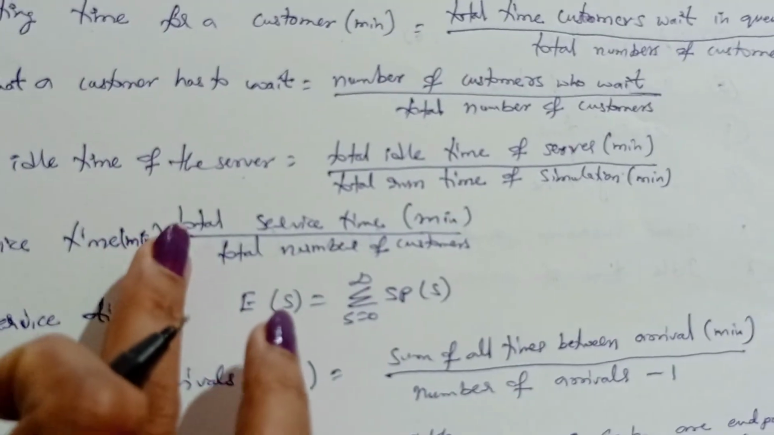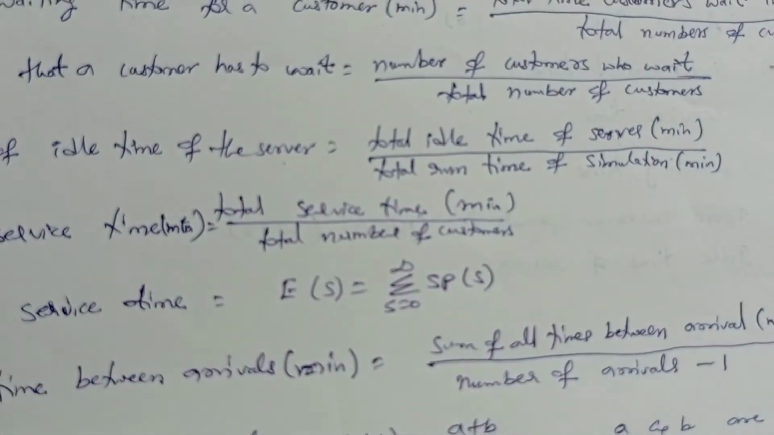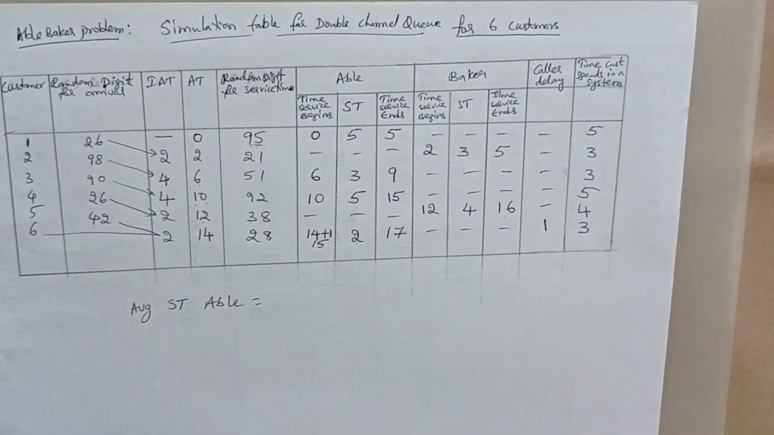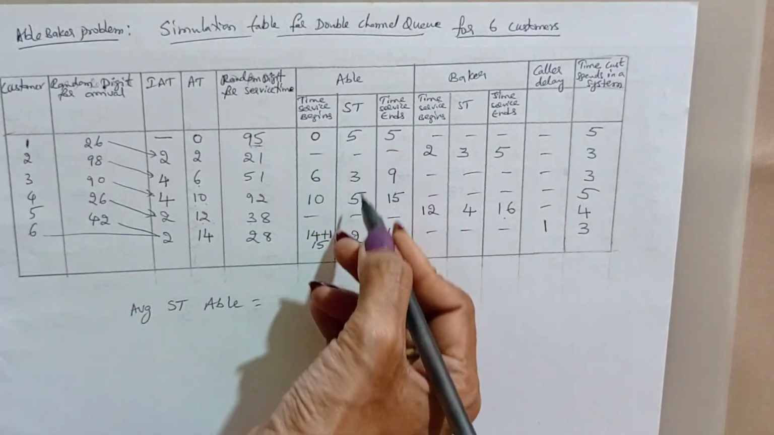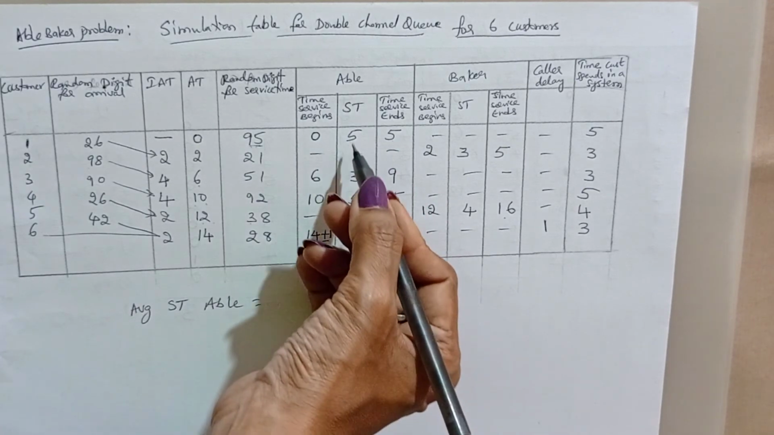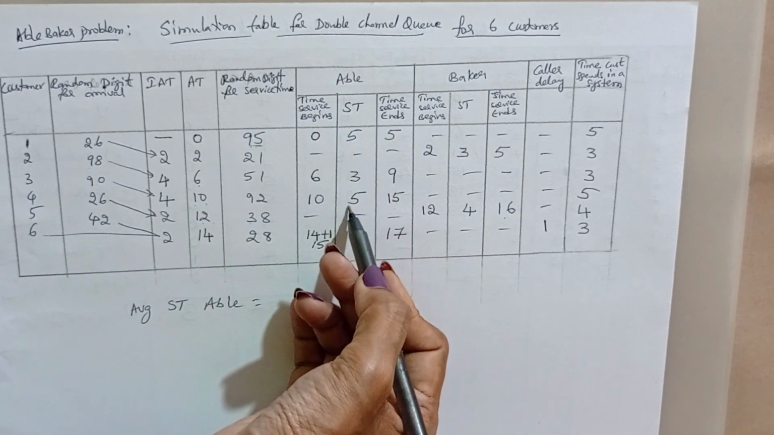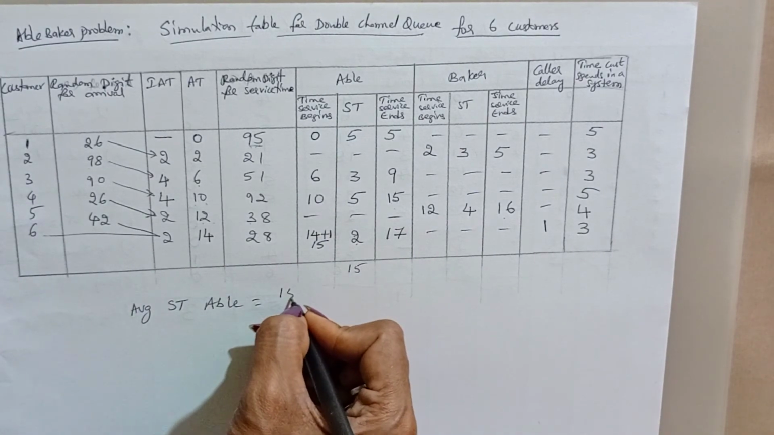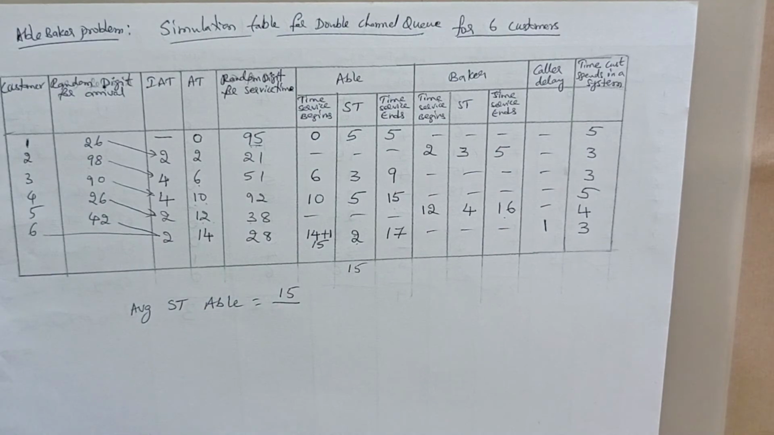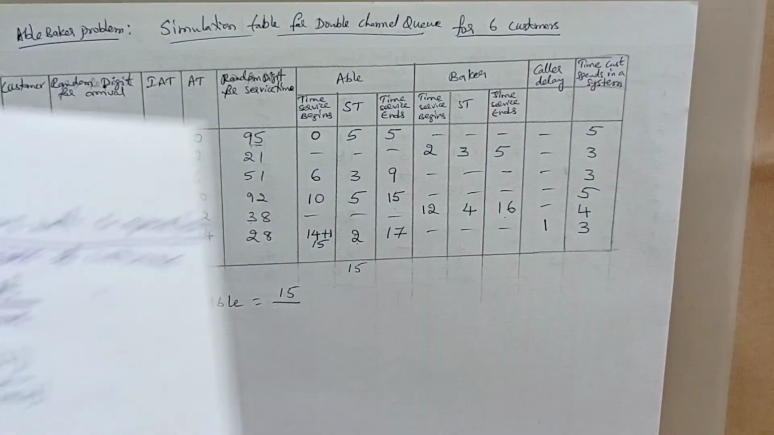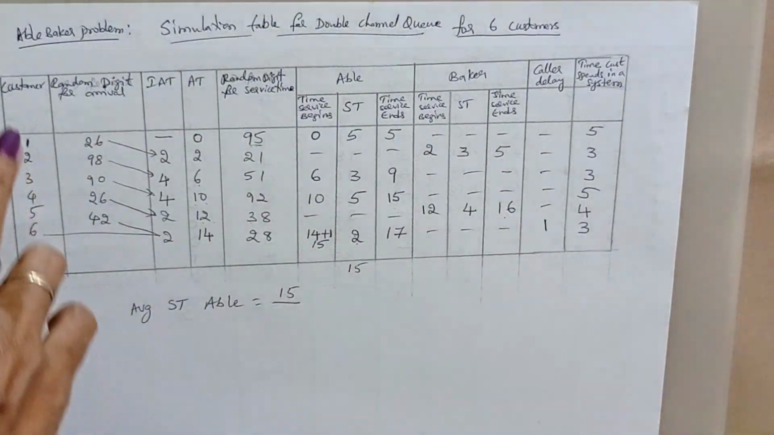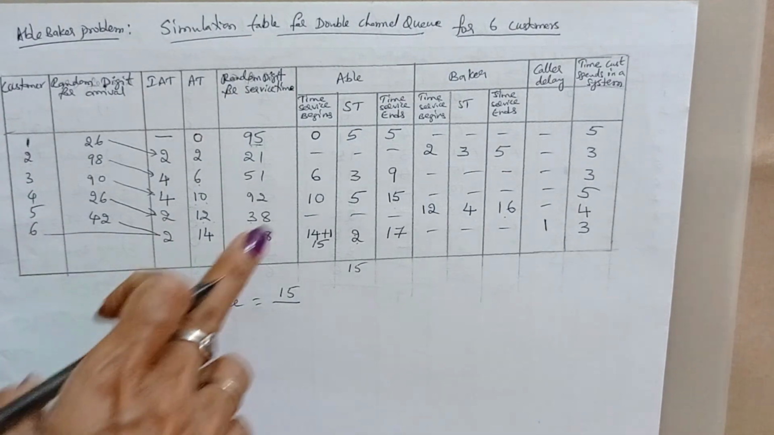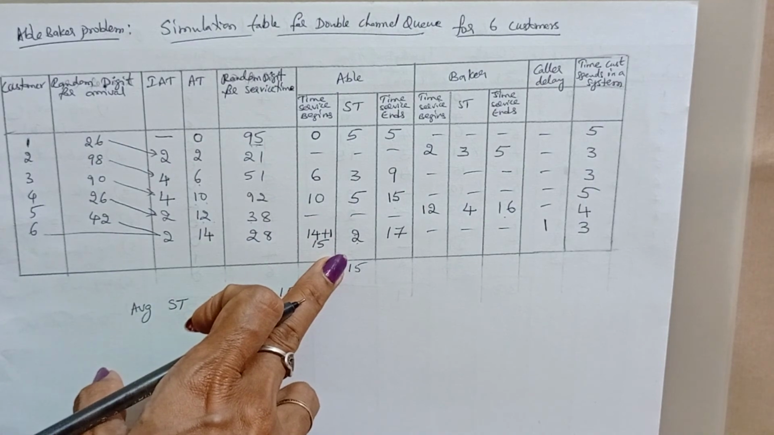Here the total service time by Abel is 10 plus this 5, total 15 minutes. So 15 divided by the total number of customers. We cannot take all the customers, because how many customers were served by Abel? Here he served only 4 customers. So you need to consider 4 customers here.